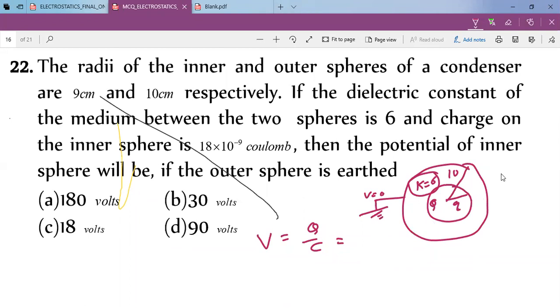Now what is the formula for C? We have discussed it. That is 4 pi epsilon 0 AB upon B minus A. If the inner sphere is earthed, then it is 4 pi epsilon 0 B square upon B minus A. Put all these values and get the answer. Let me check the answer. This is question number 22. Just type your answer.